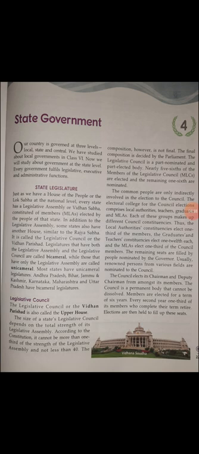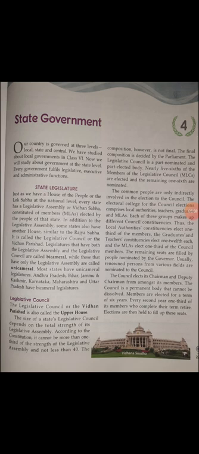Now, the legislative council. The legislative council or the Vidhan Parishad is also called the upper house. The size of the state legislative council depends on the total strength of its legislative assembly. So if you find two houses in one state, then that state is called bicameral: one is the Vidhan Sabha or the Legislative Assembly, and the other is the Legislative Council.